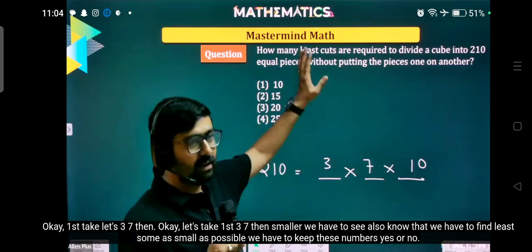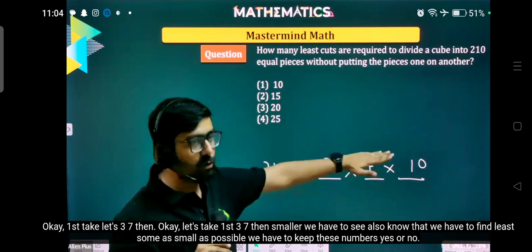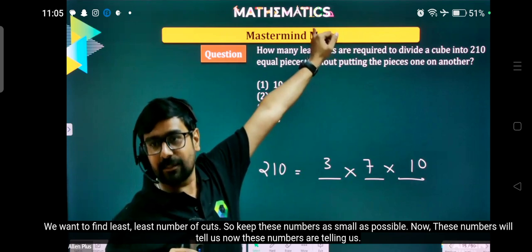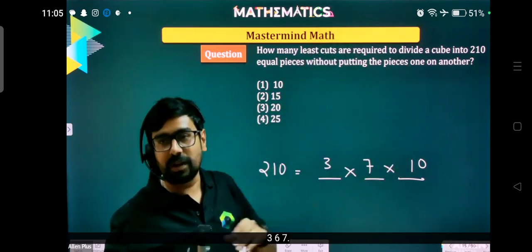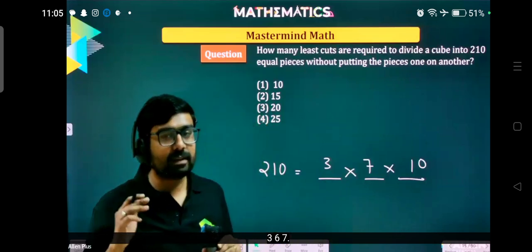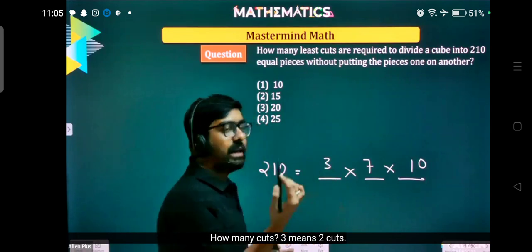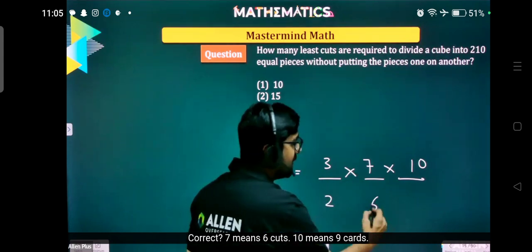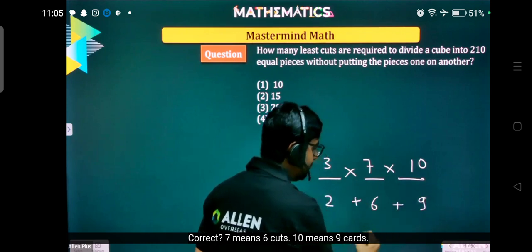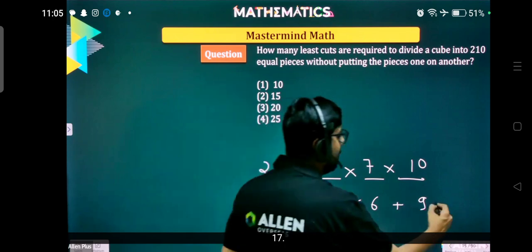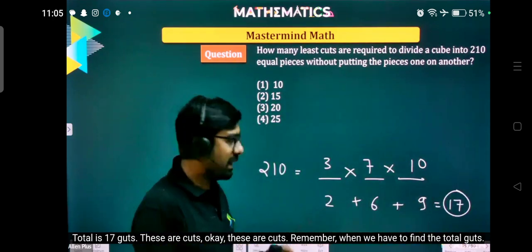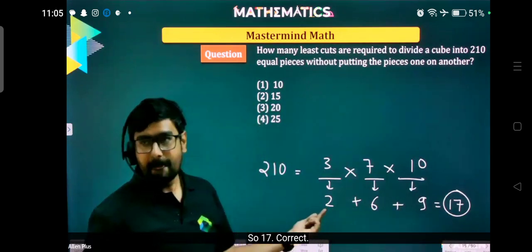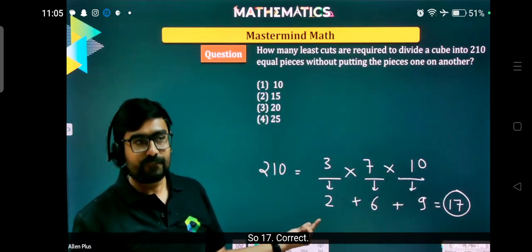We have to find the least number of cuts, so we have to keep these numbers as small as possible. So 3, 7 and 10. Now these numbers are telling us how many cuts. 3 means 2 cuts. 7 means 6 cuts. 10 means 9 cuts. Total is 17 cuts. These are cuts, remember, and we have to find the total cuts. So 17.